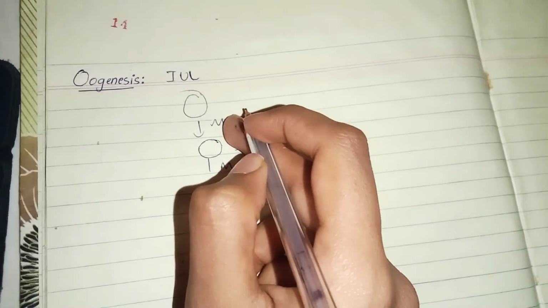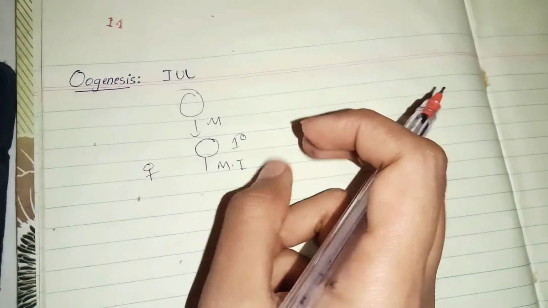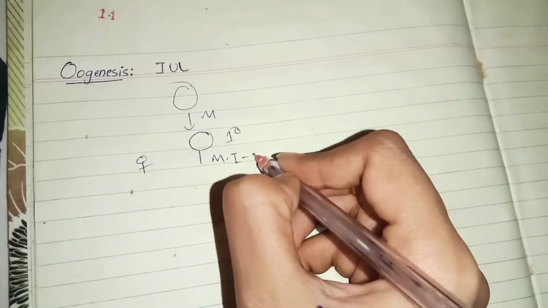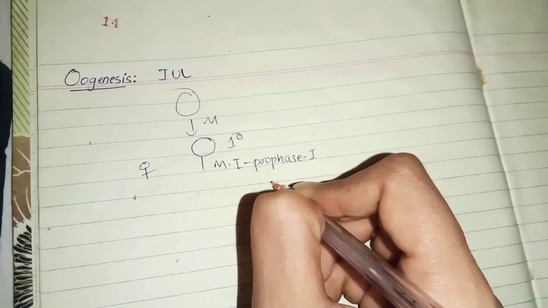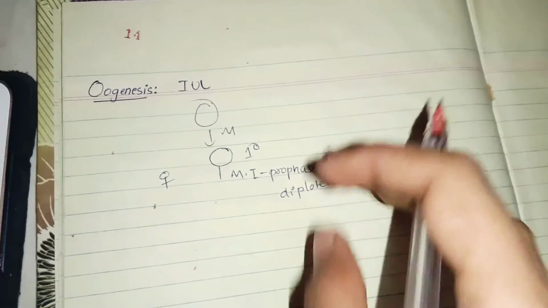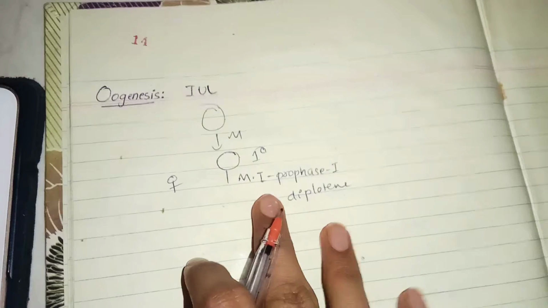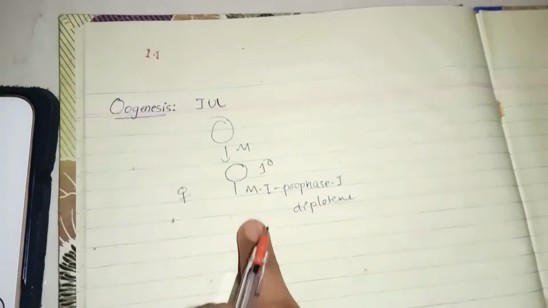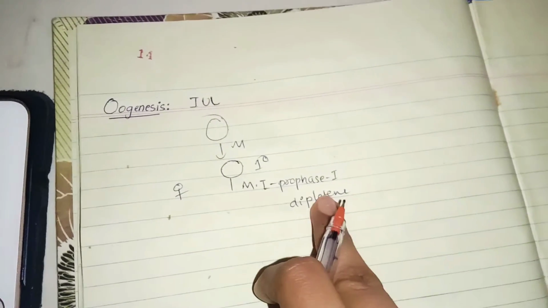So first it has undergone mitosis. In meiosis 1, what happens in the case of female is this meiosis 1 is stuck in the prophase 1 of diplotene stage. Prophase 1 diplotene. In this stage itself it is stopped. Till puberty everything is stopped; here only in intrauterine life it has come till meiosis 1 and it is stopped in diplotene prophase 1.